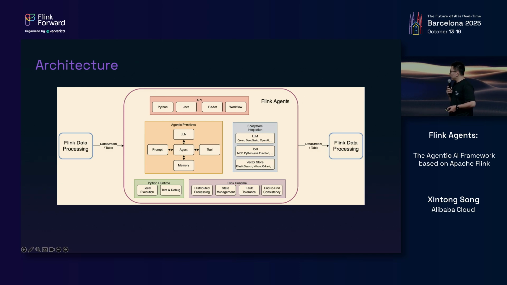And we have a Python runtime, which is suitable for lightweight local execution for developing, testing, and debugging purposes. And we also have a Flink runtime for distributed and reliable execution in production. This comes with the full state management and fault tolerance capabilities of Flink.